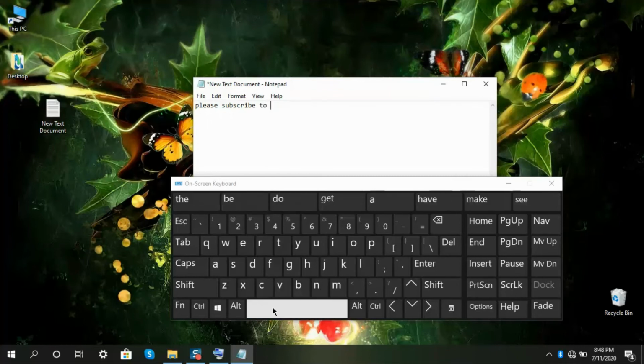If you press the caps lock button, it will all show in caps. If you press shift and then another key, that works too. Please subscribe to my channel. That's what I'm going to write.